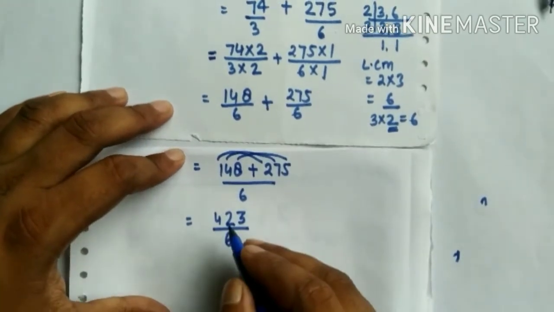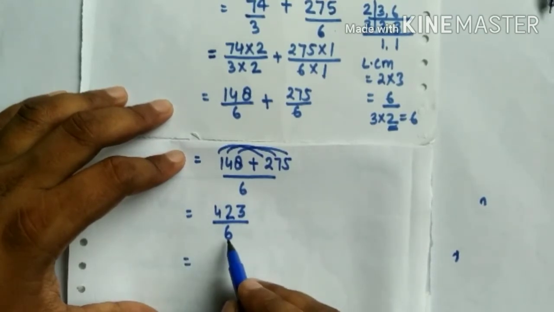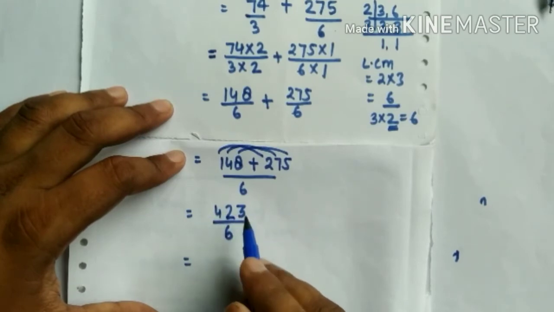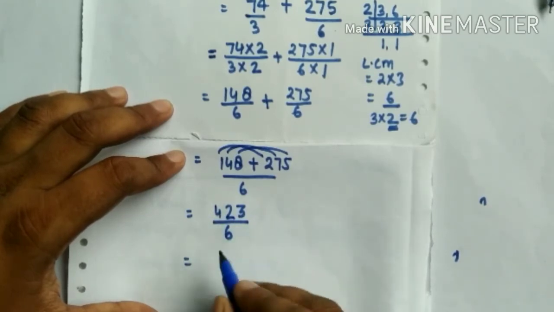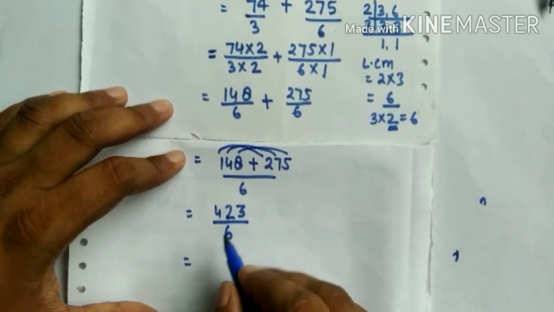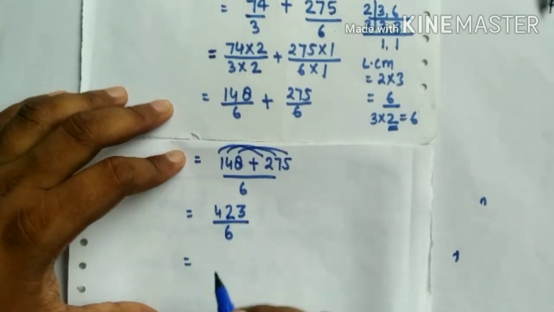Here we know that 6 is divisible by 3 and 423 is divisible by 3. Then we can write this fraction in simplest form.